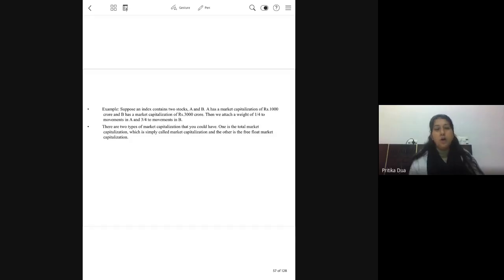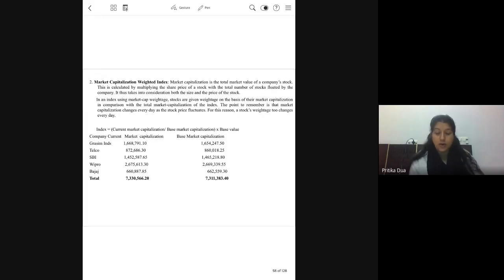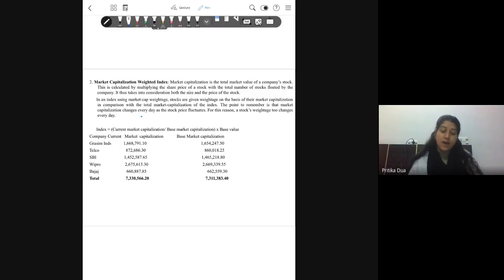Okay, so one example of a market index on the basis of capitalization is again given to you. So at time one, the market caps of the same 5 companies are given, and at time 0 also. Your index will be current market capitalization upon a base market capitalization into the base value.